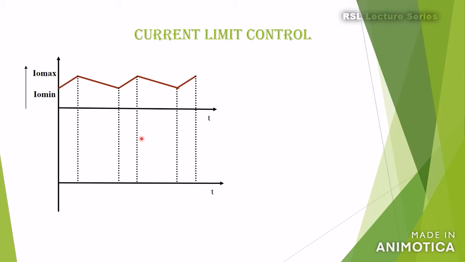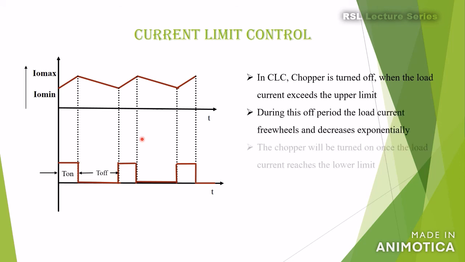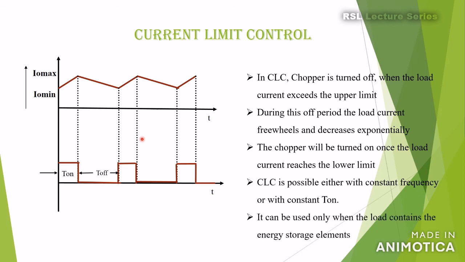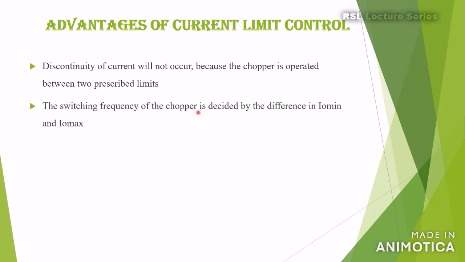This current limit control can be applied with both pulse width modulation as well as frequency modulation. This is possible only when the load contains energy storage elements like capacitors or inductors. In current limit control, we have certain advantages. Here, no discontinuity of current will occur because the chopper is operated between the two prescribed limits. And the switching frequency of the chopper is decided by the difference between I0 min and I0 max.